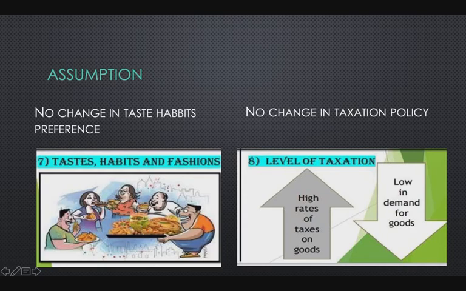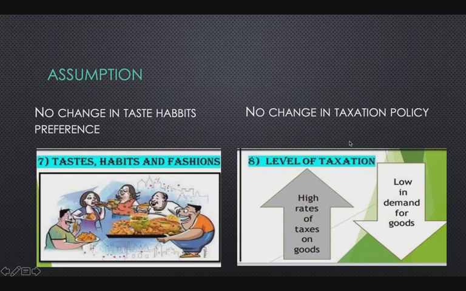Suppose the consumer likes the X commodity. Even though the price of commodity X rises, the consumer demands more quantity of X because he likes it. So likes and dislikes are also determinants which influence the demand for a particular commodity. So there is no change in taste, habits, preferences. It is one of the assumptions.